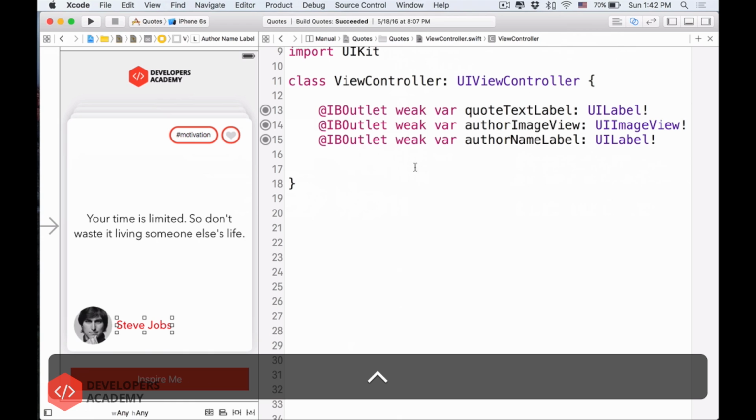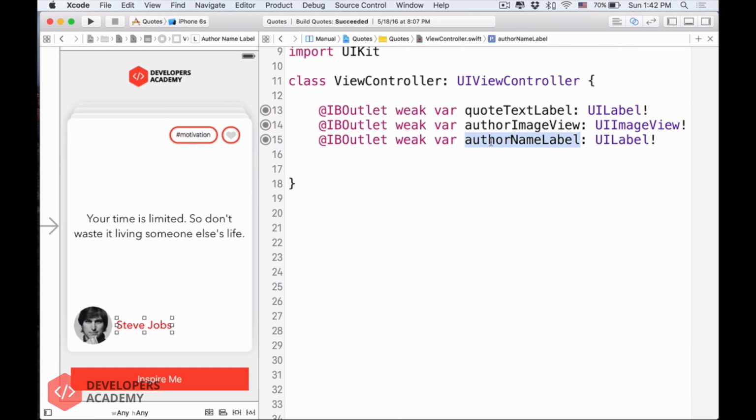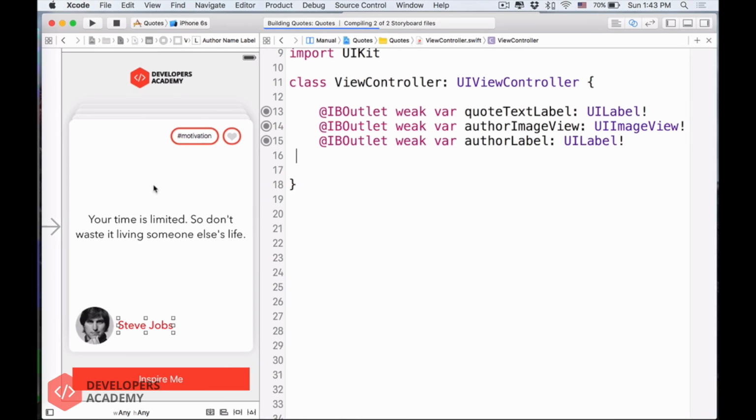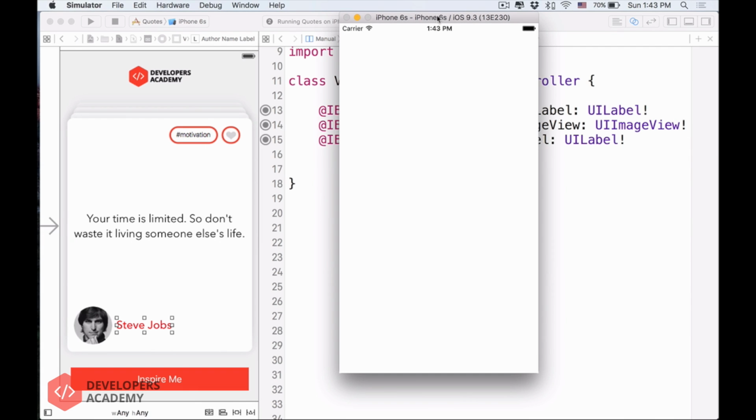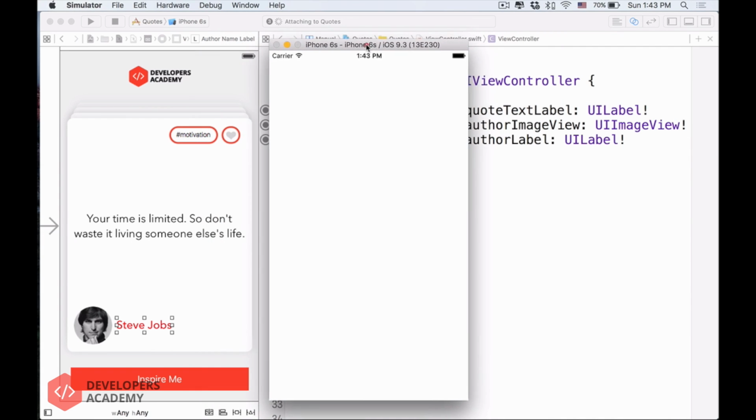Now, if you have a different label, you have the name differently than this, okay? And if you want to make sure that you have the same name as mine, then if you change it like this, so let's say I want to have the author label, just simple like that, and you run the project now, so I will run it so you can see.